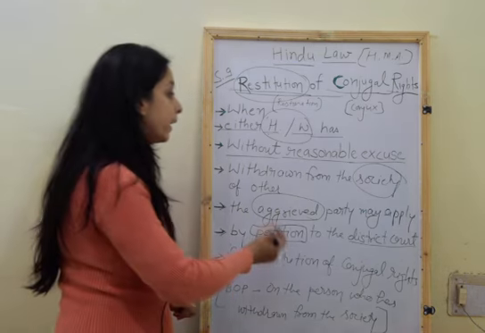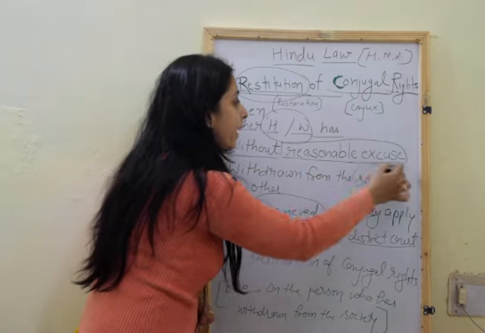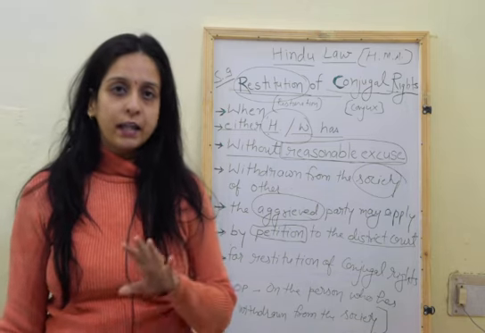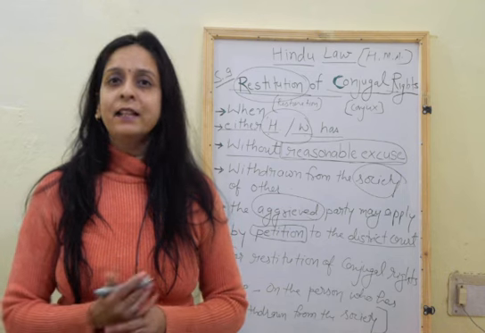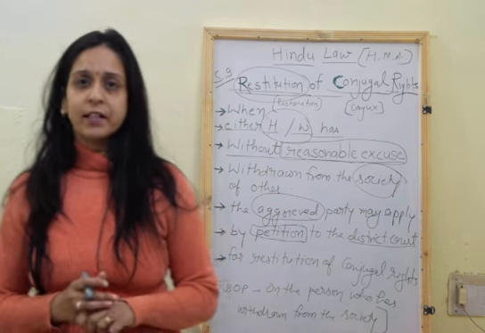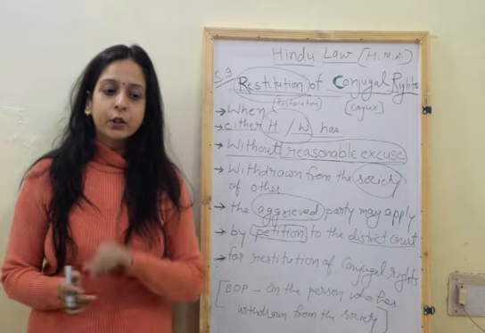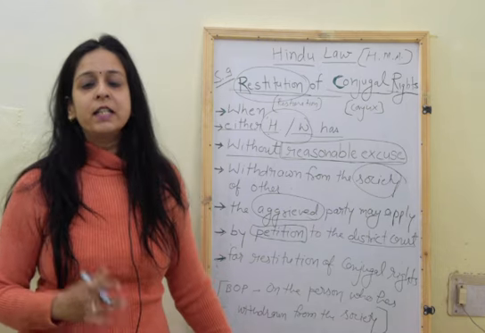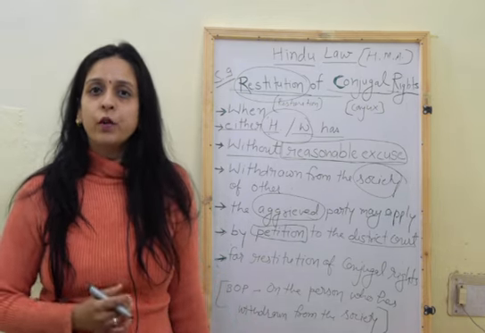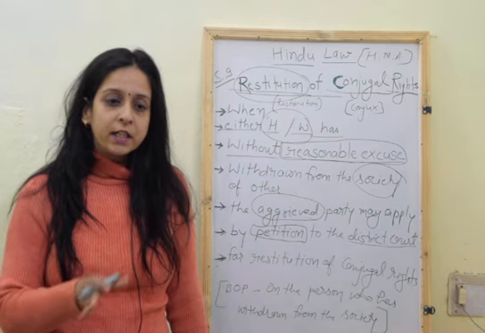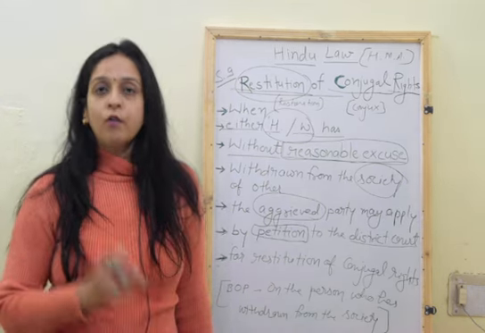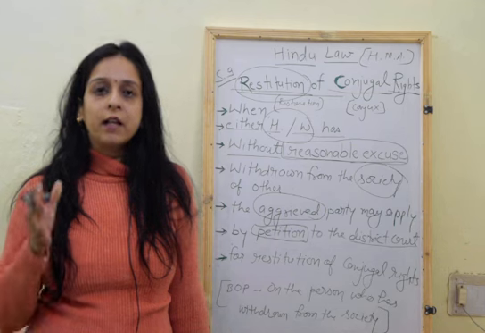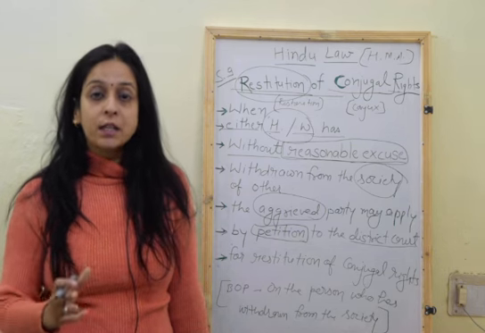Third thing, there is no reasonable ground. When we are talking about the reasonable excuse, there is a case which was decided by the Rajasthan High Court. In that case, Tulsa versus Panna, the wife was beaten by the husband several times, and one day she was thrown out of the house by the husband. She waited overnight, and next day she went to her parents' house. After a few days, the husband filed a petition in the court for the RCR. But here, the wife had a reasonable ground why she was not living with her husband. That's why the petition of the husband was rejected.